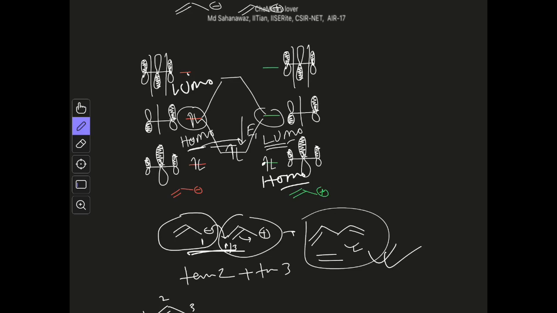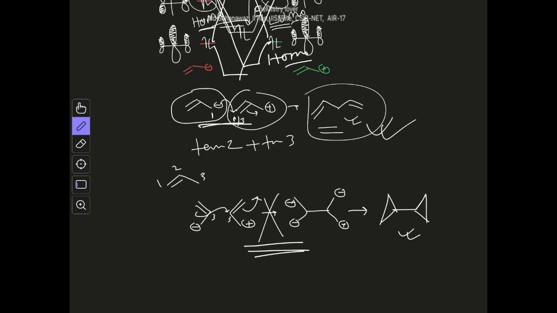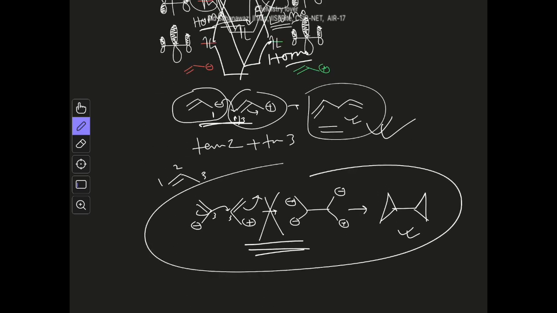These two can also interact, and also these two can interact. So all the filled and unfilled orbitals can interact, and this reaction can happen, but we see that this reaction will not happen, and only this reaction happens.